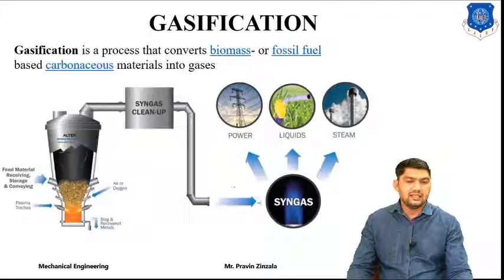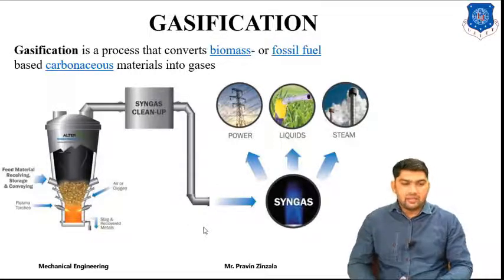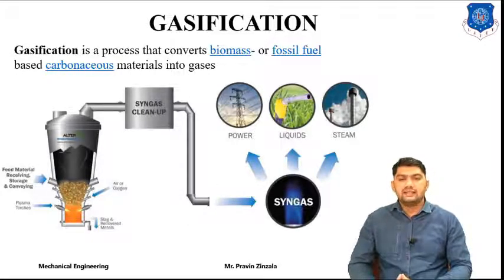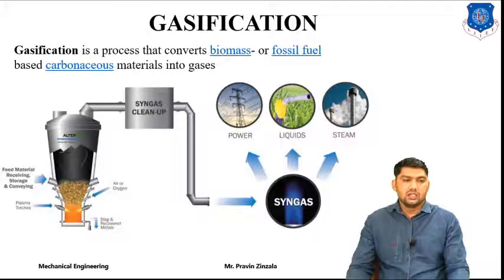We can directly convert it to electricity, to liquid, which is also called biodiesel, or into steam, by utilizing heat. According to the application and requirement, we can convert biomass into output in the form of power, liquid, steam, or heat. So this is the process of gasification, conversion of biomass into biogas.